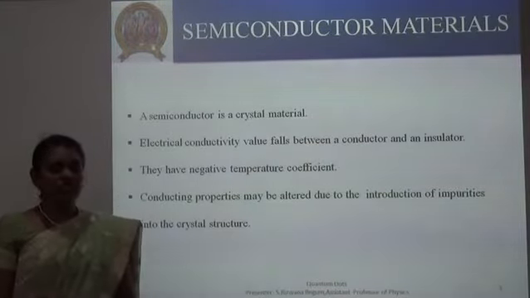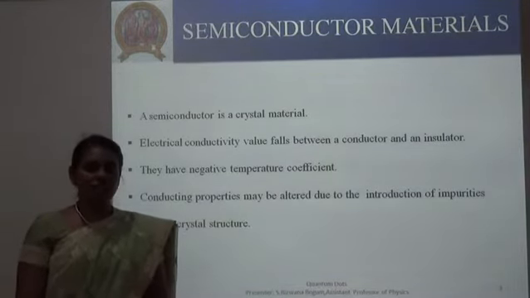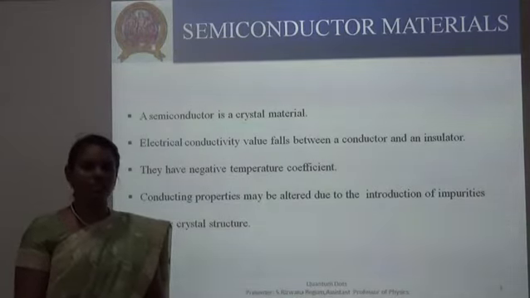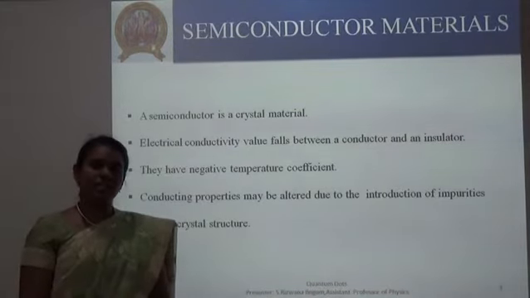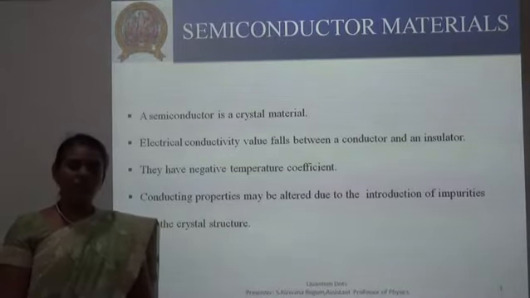Semiconductor materials. So semiconductor materials are crystalline in nature. The semiconductor material has the electrical conductivity value falling between conductors and insulators. The resistance of this material changes depending on the temperature.